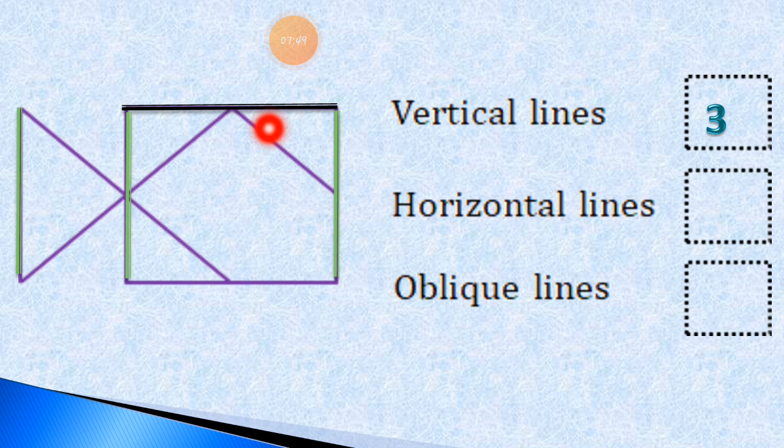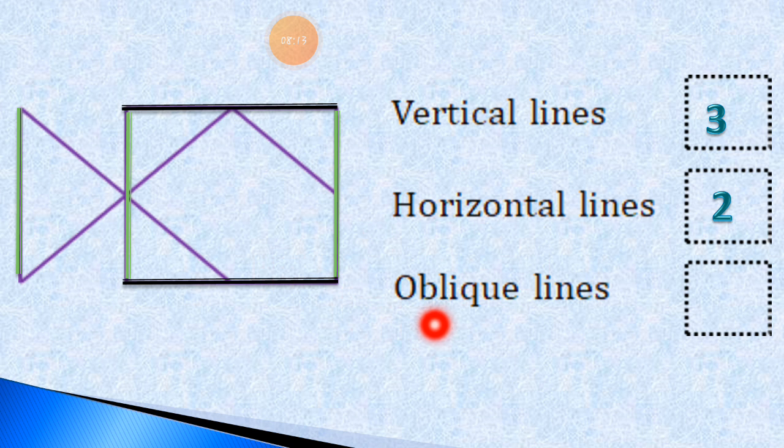This is horizontal line number 1 and here is horizontal line number 2. So total there are 2 horizontal lines in this given shape.